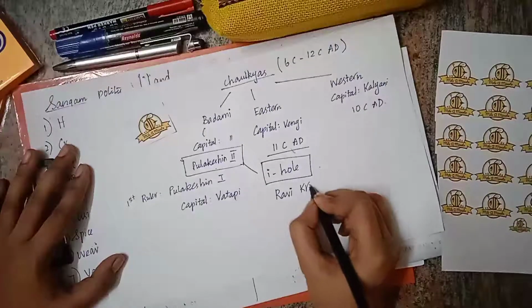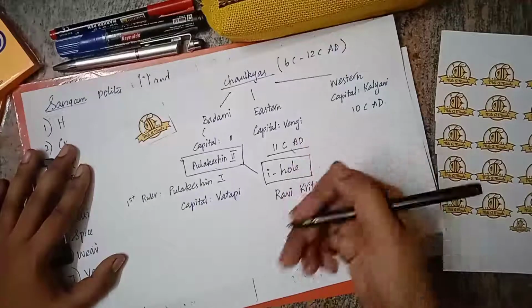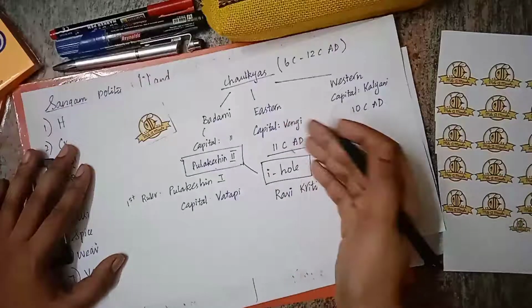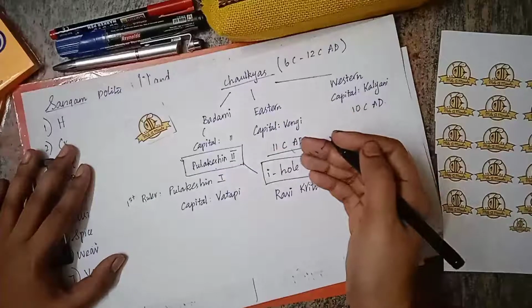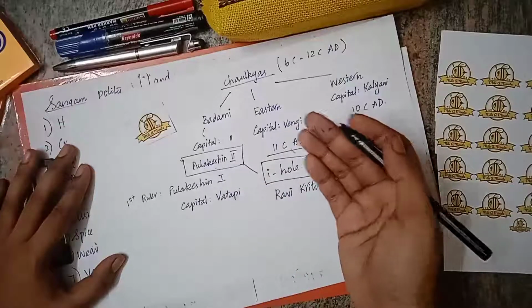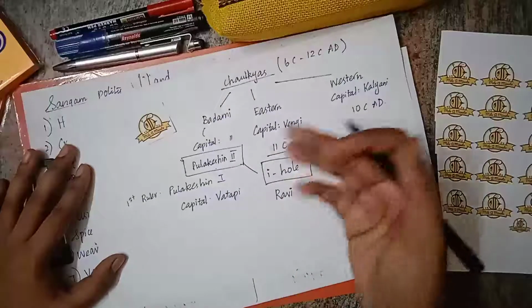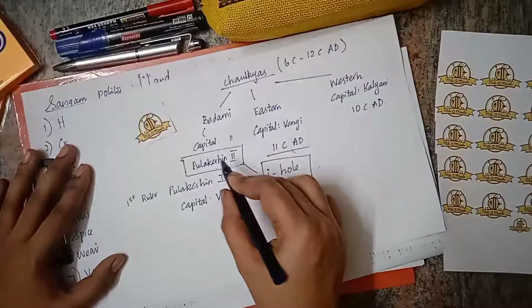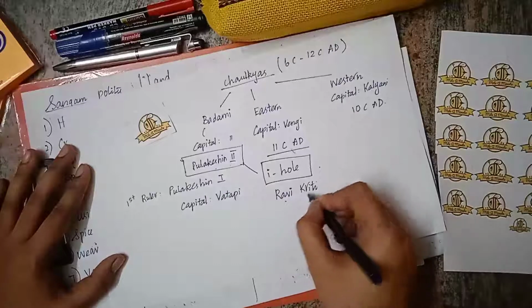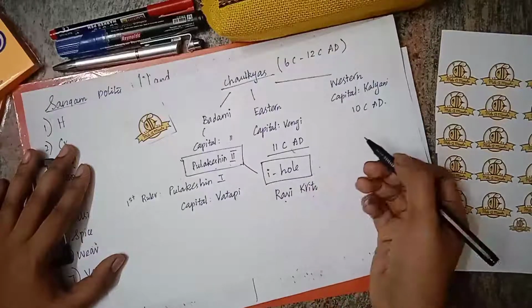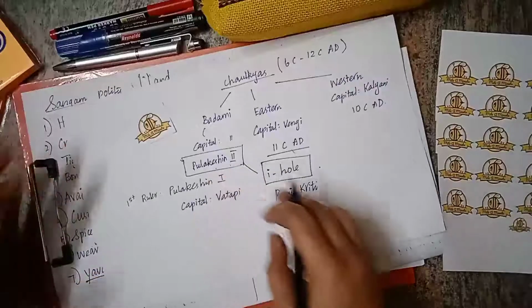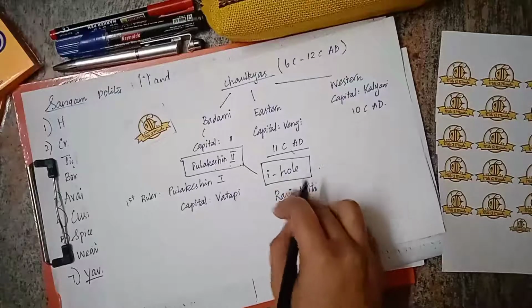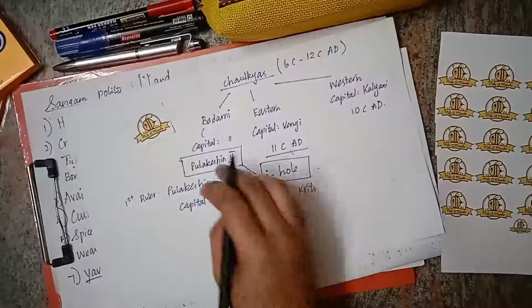Earlier we have seen that Banabhatta is the court poet of Harshvardhan. Kautilya is the famous minister in the court of Chandragupta. Patanjali is in the Sunga period. Likewise, Ravikirti is the court poet of Pulakeshin II. He wrote a eulogy called the Aihole inscription, also called a prashasti because it is written in praise of Pulakeshin II after his death. It tells that Harshvardhan was defeated by Pulakeshin II.